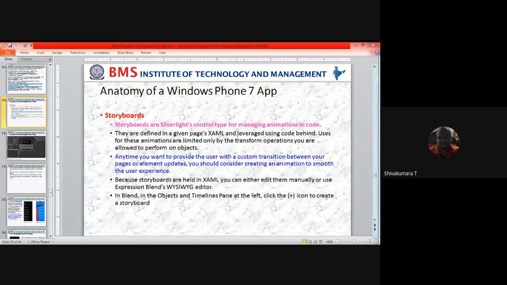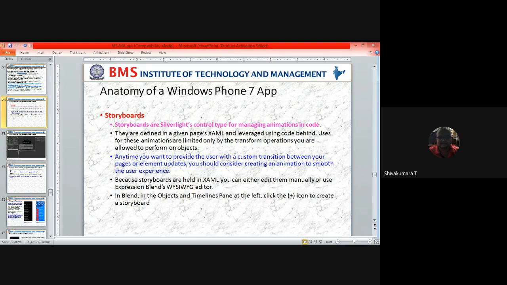As we have seen, third-party applications meant for the Windows Phone 7 app are also supported towards Microsoft Windows Phone. Storyboards are also a control type, meaning third-party plugins which support the Silverlight framework. So these storyboards can be edited through the XAML pages.